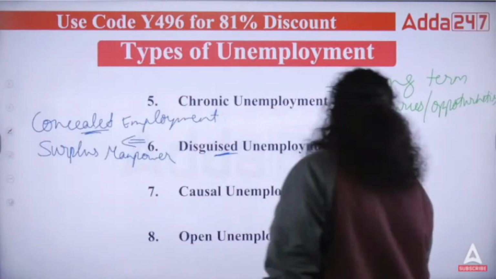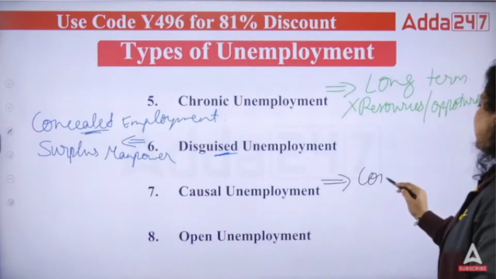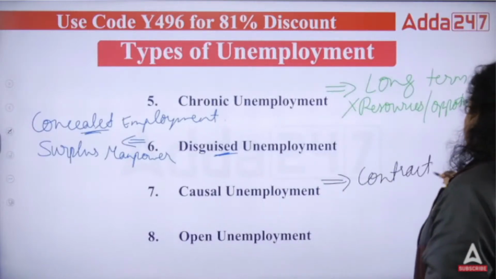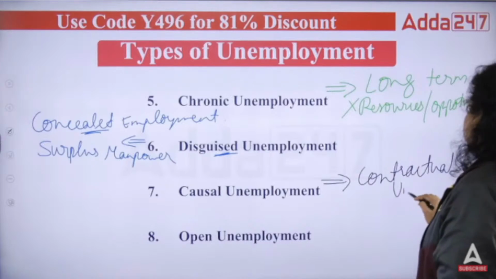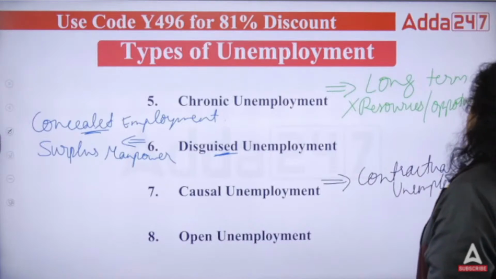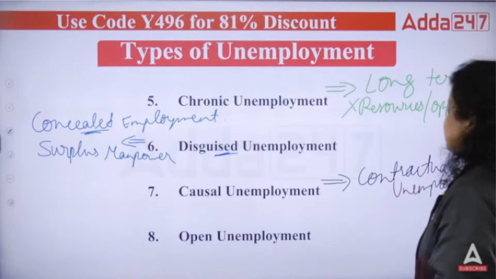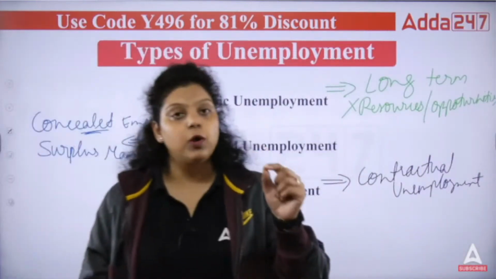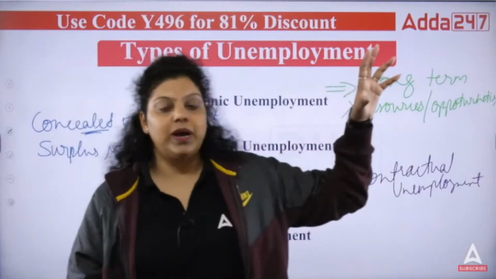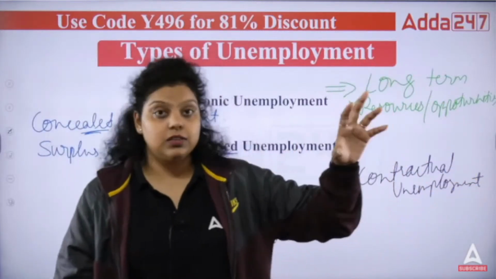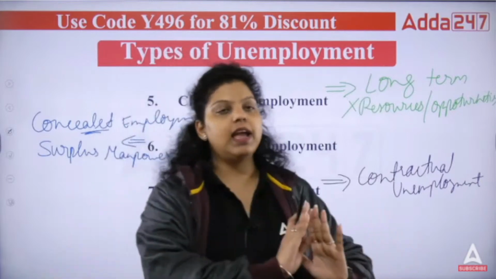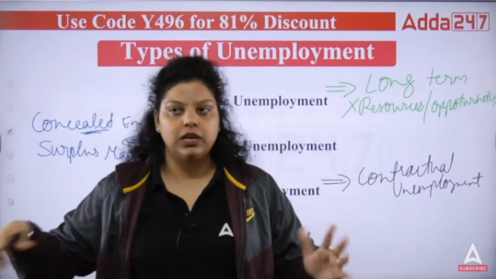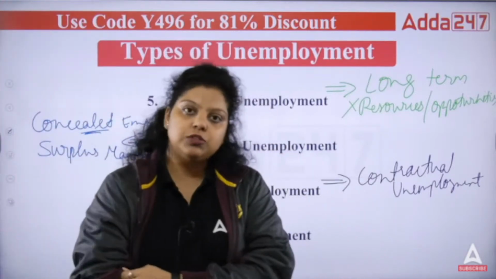Now, casual unemployment is a type of unemployment that is a contractual unemployment. What does it mean? For example, construction workers get the job on a contractual basis. They are in a building's construction, and when the construction ends, they have to find a new project where construction is going on.